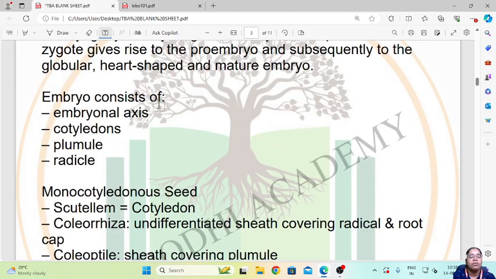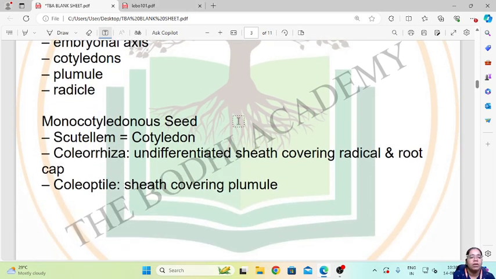So embryo will consist of embryonal axis, cotyledons, plumule and radicle as shown in the previous figure. So a monocotyledonous seed consists of a scutellum, coleorhiza and coleoptile.